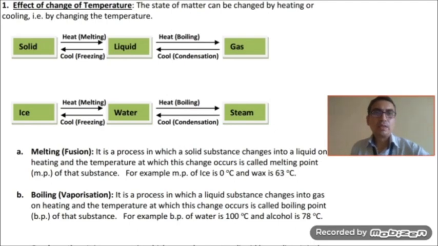After this, we will discuss a few terms related to these. Number one, melting, which is also known as fusion. It is the process in which a solid substance changes into liquid on heating, and the temperature at which the substance changes into liquid is called the melting point of that particular substance. For example, the melting point of ice is 0 degrees Celsius and of wax is 63 degrees Celsius.